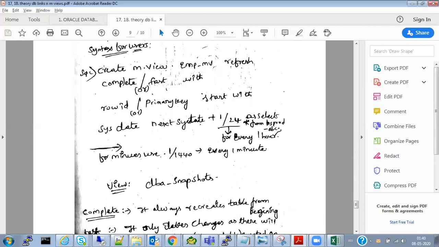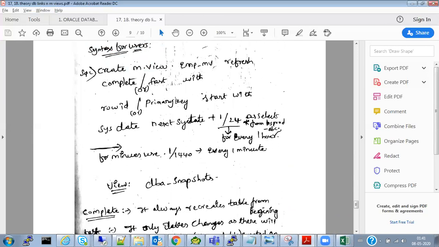This is how you create a materialized view. If this is for users, you can see the syntax for users. Users will create a materialized view, but I'm showing you the statement. The reason being, if some users don't know how or don't create it, they will ask for help from the DBA. Then we can create it.